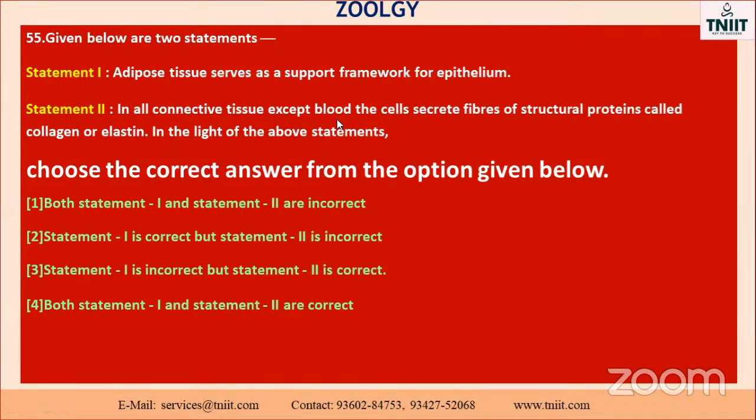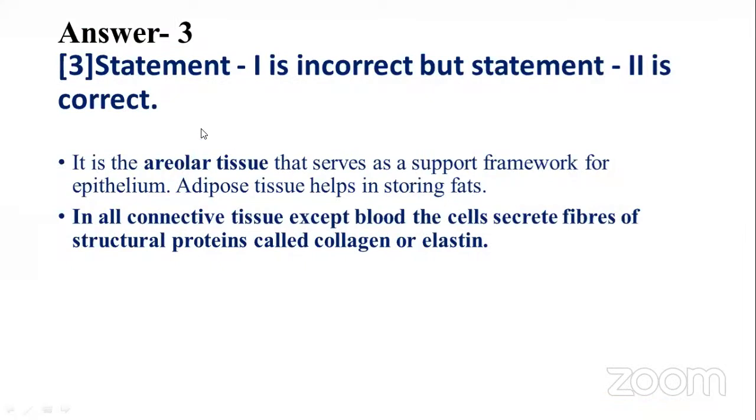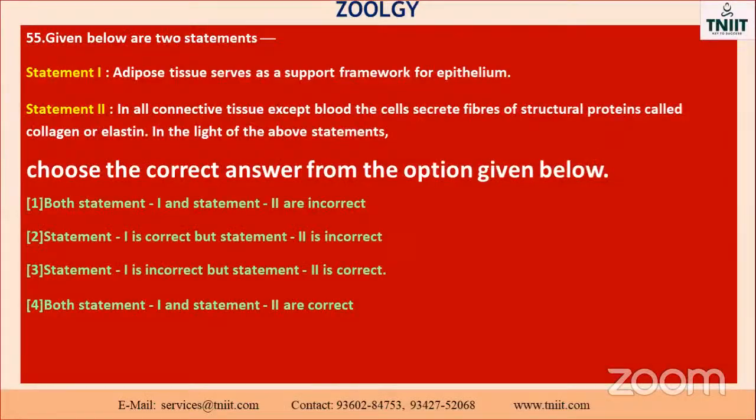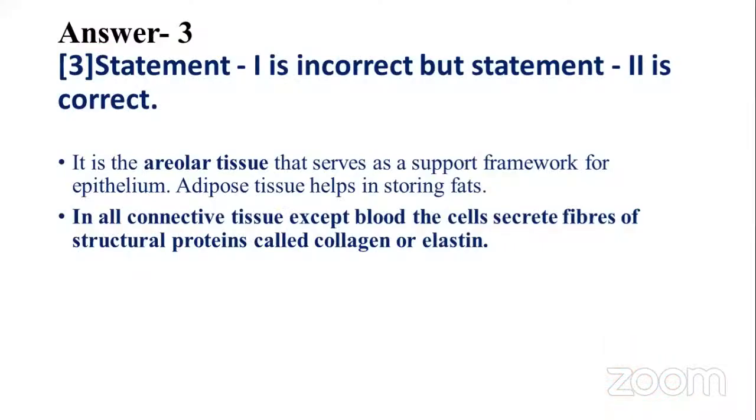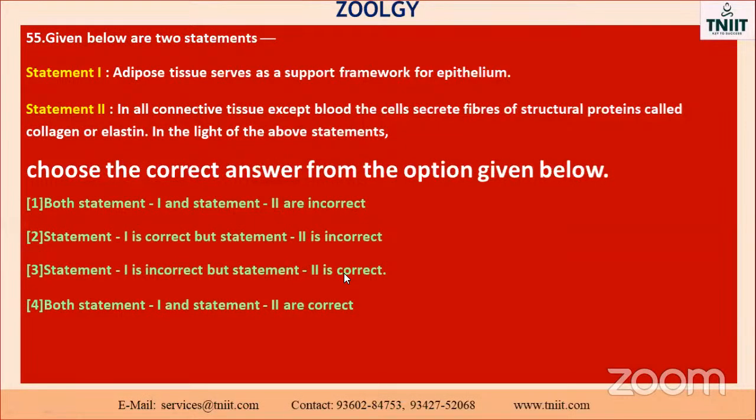Okay, how will it be known? Except the blood, all secrete the protein molecules. Already know about it. Okay, see the option. The third one is the correct one. How will it be done? Statement 1 is incorrect, but statement 2 is the correct one. Okay, see here, this part.